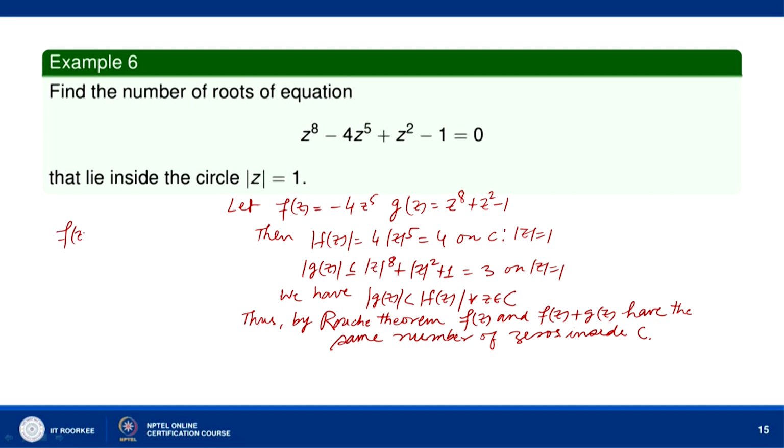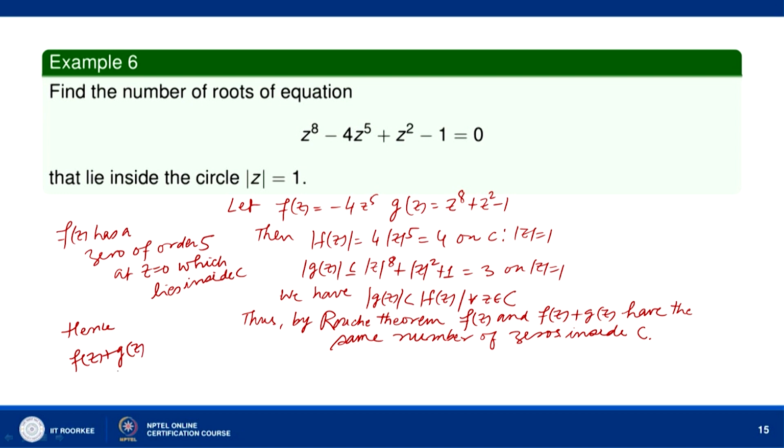So, f z has a zero of order 5 at z equal to 0, which lies inside C. And therefore, f z plus g z, which is equal to z to the power 8 minus 4 z to the power 5 plus z square minus 1, also has 5 zeros inside mod z equal to 1.